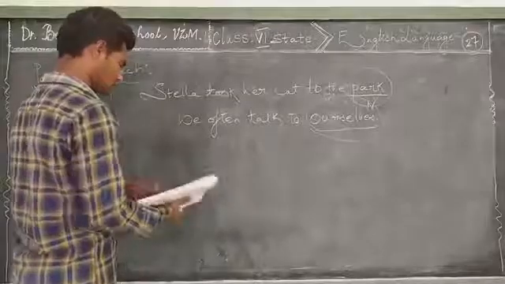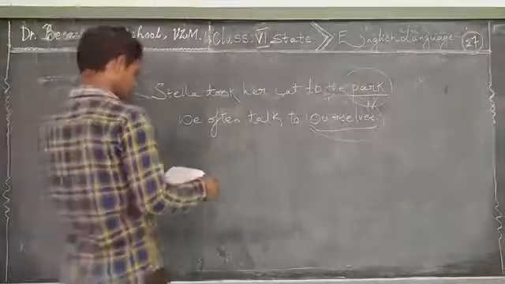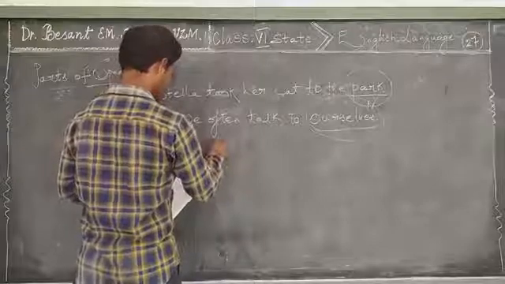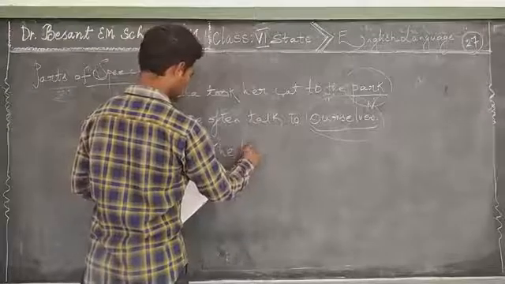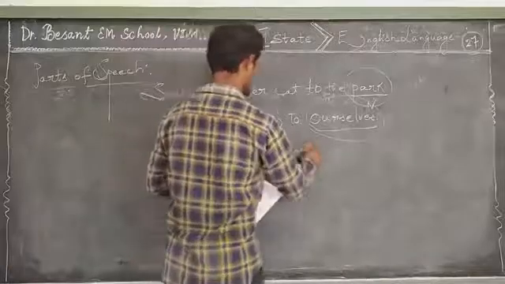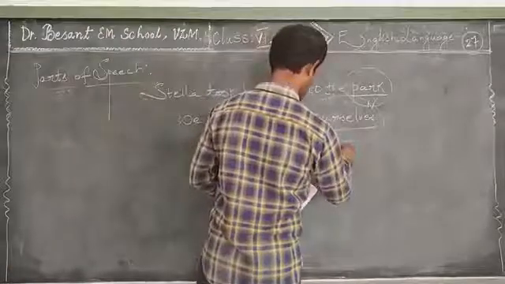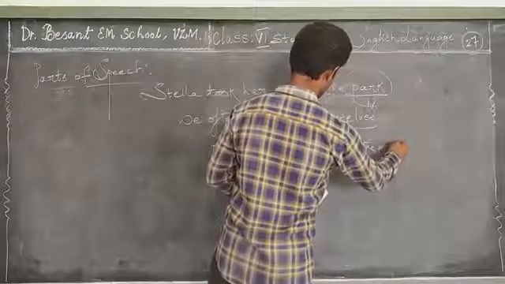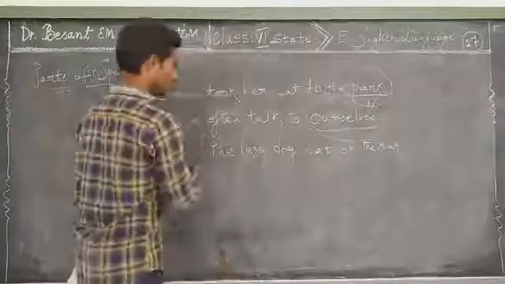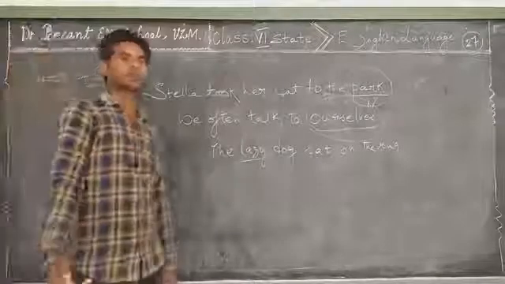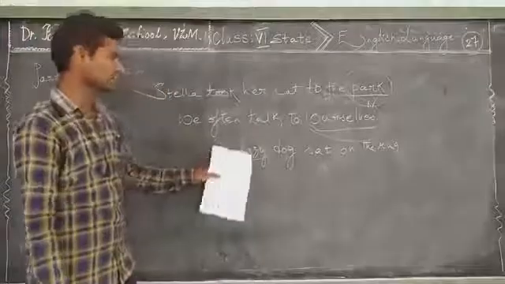The next one: the lazy dog sat on the rug. Here the underlined word is lazy, and again options will be provided. So what is lazy here?